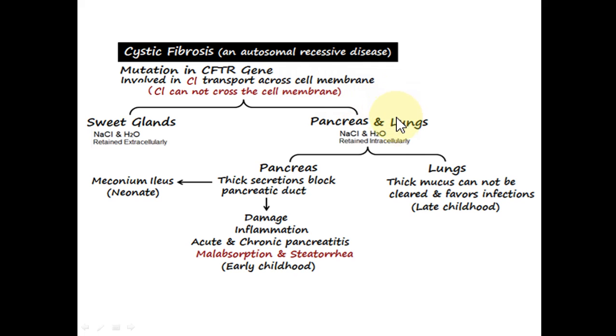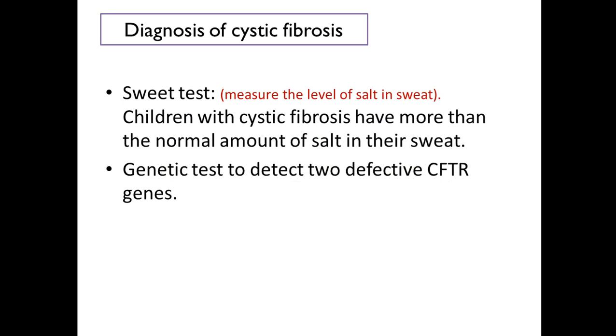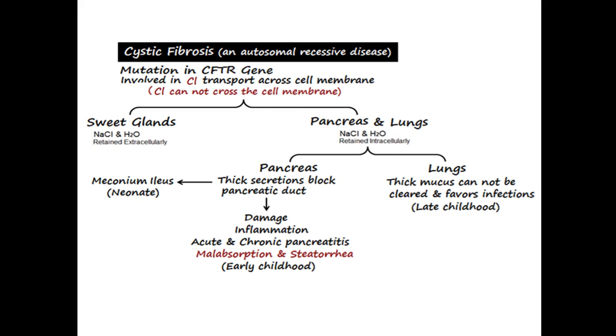So if we see the pancreas and lungs, what happens? The chlorides, which are normally followed by water, are not secreted and pumped into the lumen of the duct. And what happens? In the pancreas, the secretions become thick and they can block the pancreatic duct. Now, this type of disease particularly is seen in children.